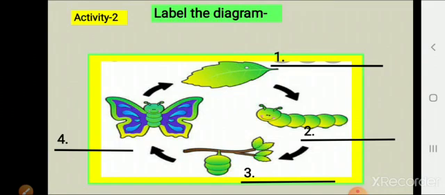Now, here is another activity for you. Here, you have to label the different stages in the life cycle of a butterfly. It is your home assignment. Draw this life cycle in your copy and label it. Okay? So, do this work.